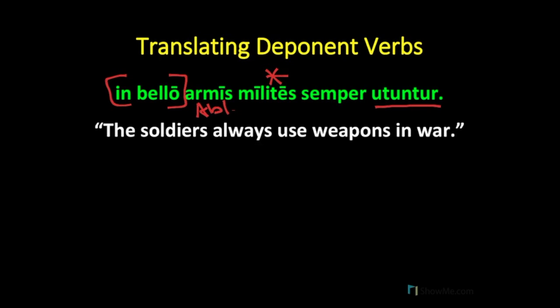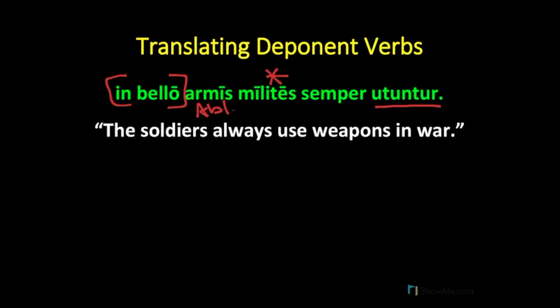And so we'll translate this as, the soldiers, milites, always use, semper utuntur, weapons, armis, in war, in bello. And so again, even though the word weapons sounds like a direct object in English, this particular verb, utor, uti, uses the ablative case to express this idea.